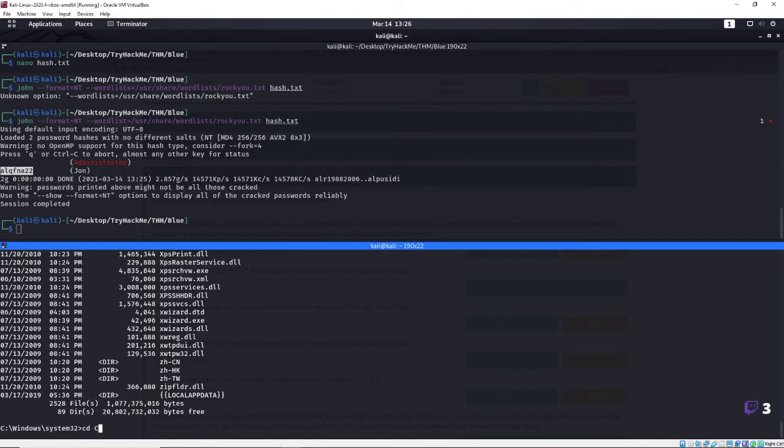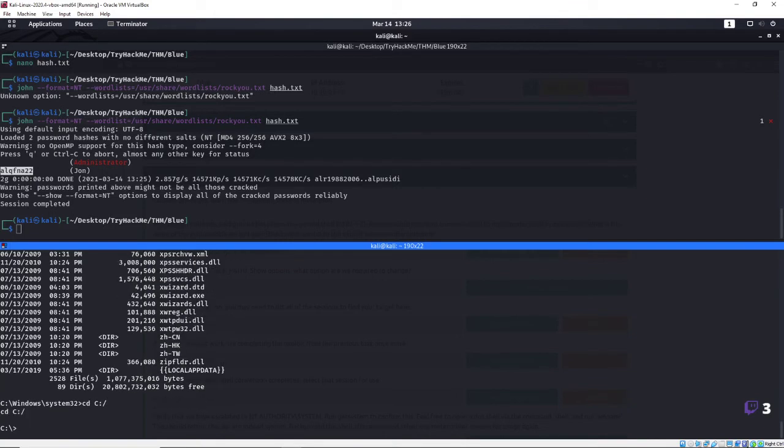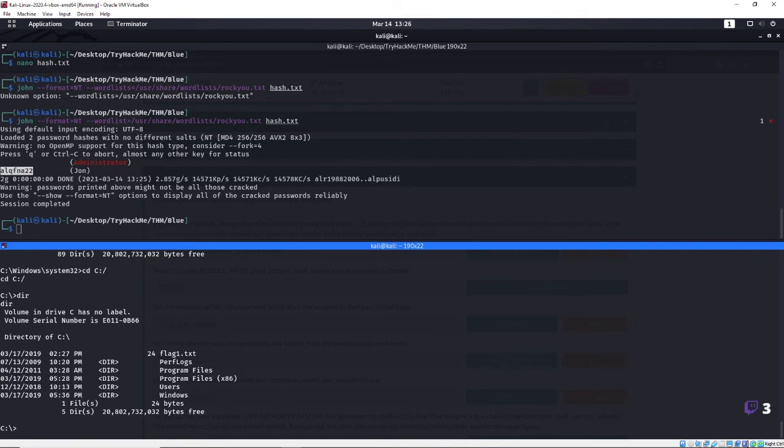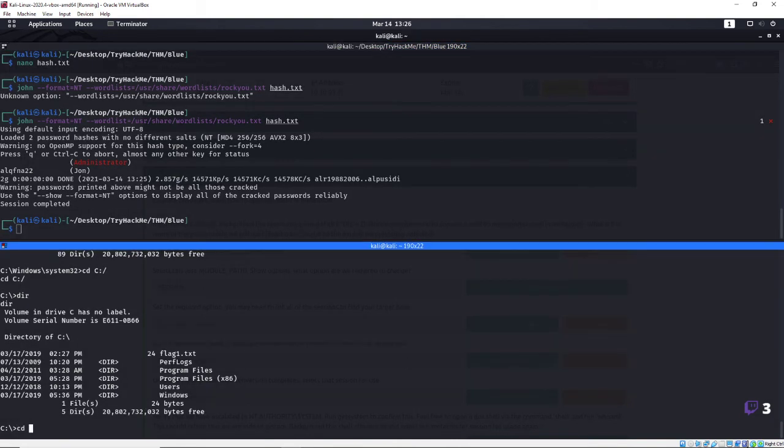Let's go ahead and CD back into C drive. I believe there's actually a flag in here. Don't remember. Directory, there's flag1.txt. Now, I don't go hardcore in here on Windows machines. Linux machines, all about it. Windows machines, I think that they're a pain in the ass. But we could try to do something.